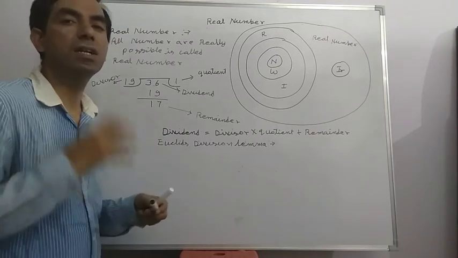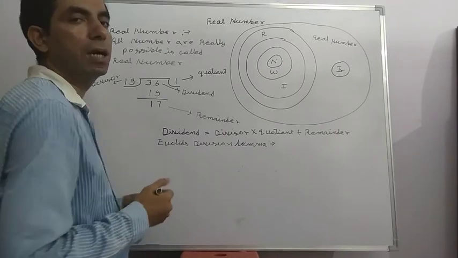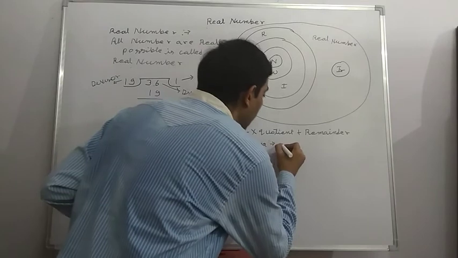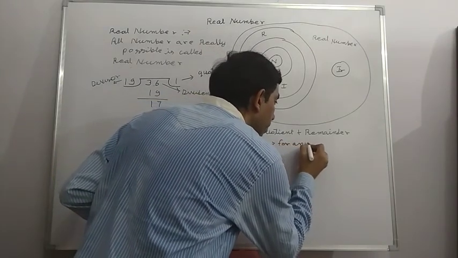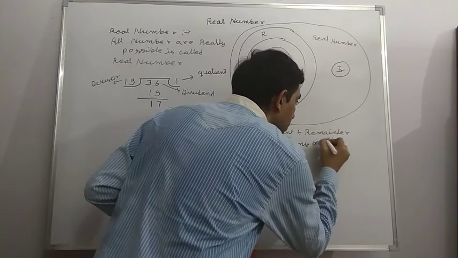Today we learn the conditions of division. So Euclidean division lemma depends on the division conditions. Here we write: for any positive integers